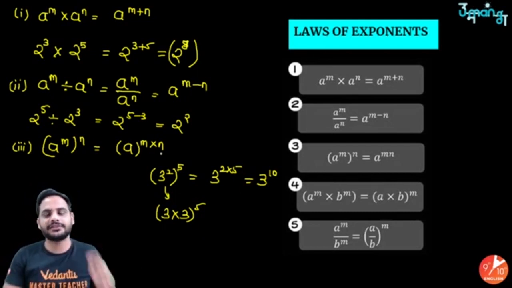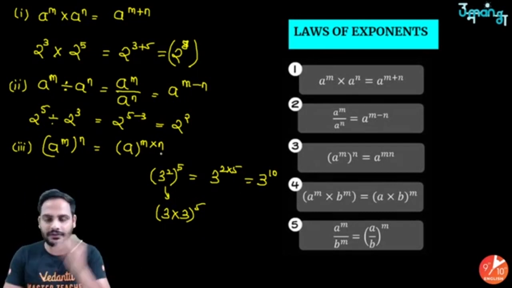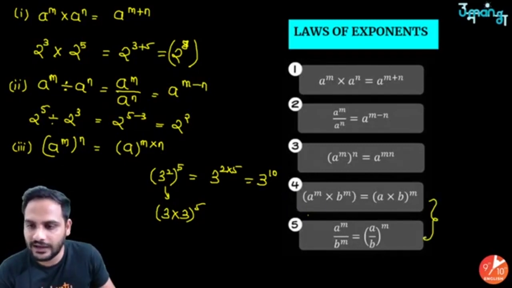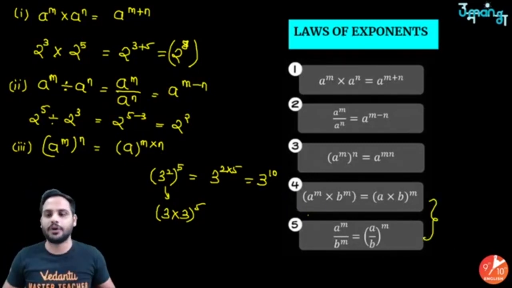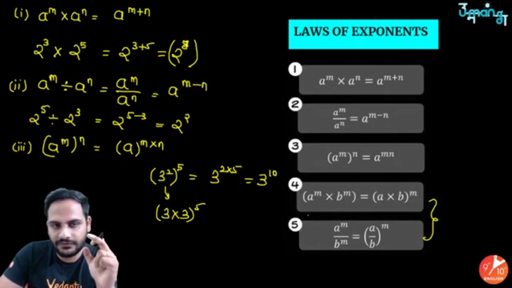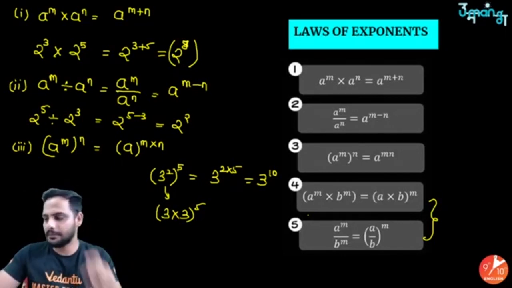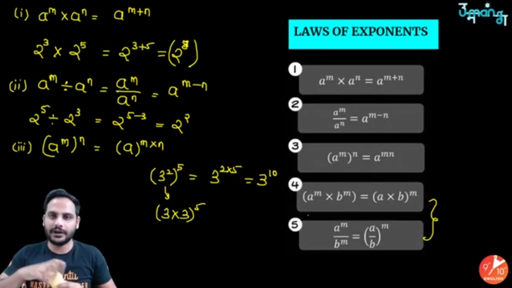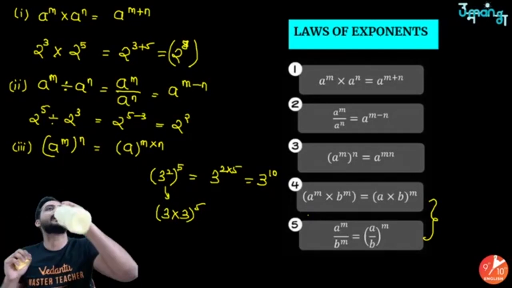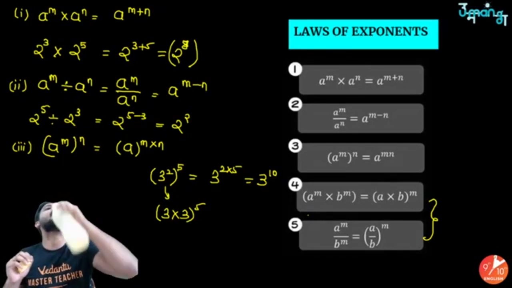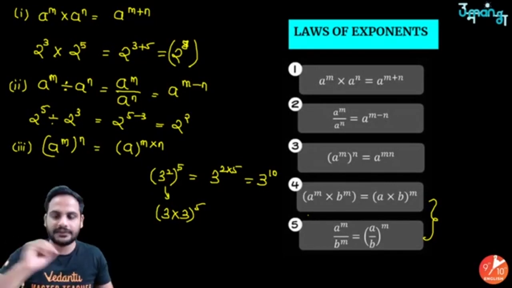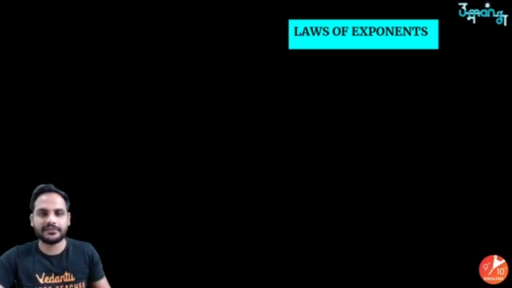Okay, so these are the 3 basic laws of exponents. Then come the next 2 laws, which deal with taking the power common. In the first 3 laws, the base is same. In the last 2 laws, if you observe, the base is different.